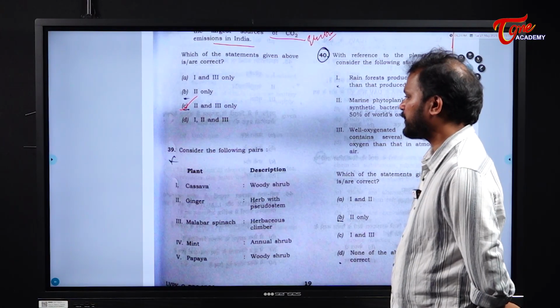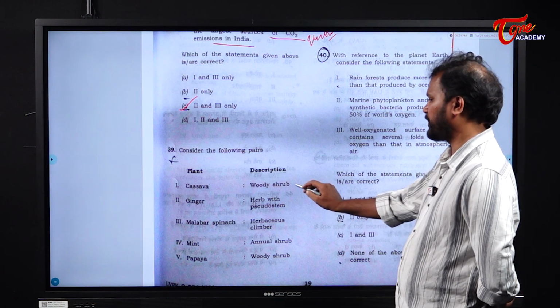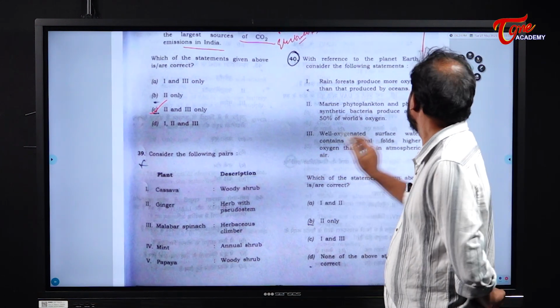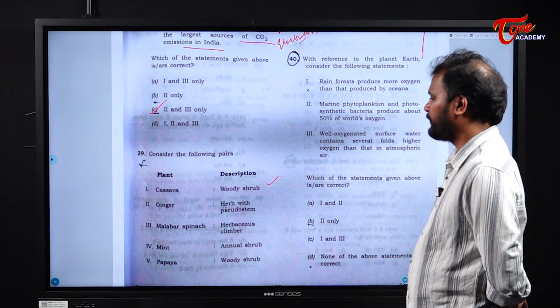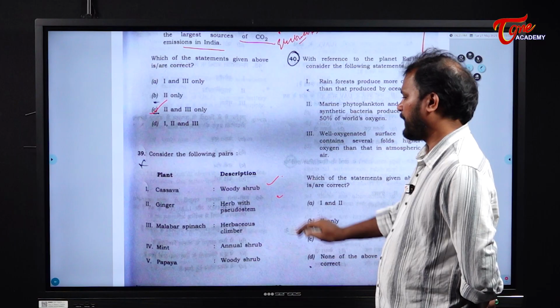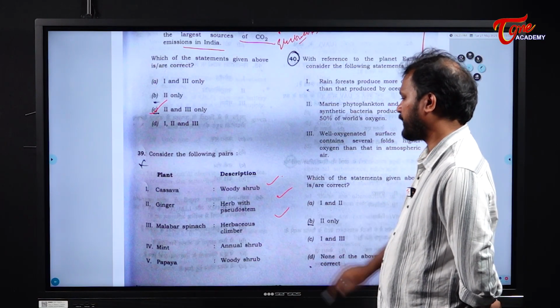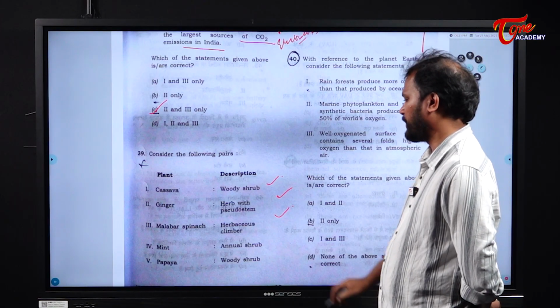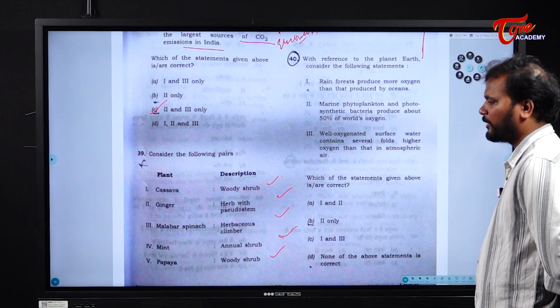39. Consider the following pairs. The plant cassava, it is a woody shrub. Okay. Next. Ginger, herb with pseudostem. Malabar spinach, herbaceous climber. Okay. Next, mint, annual shrub, and papaya, woody shrub. So among them, which of the following are correct?